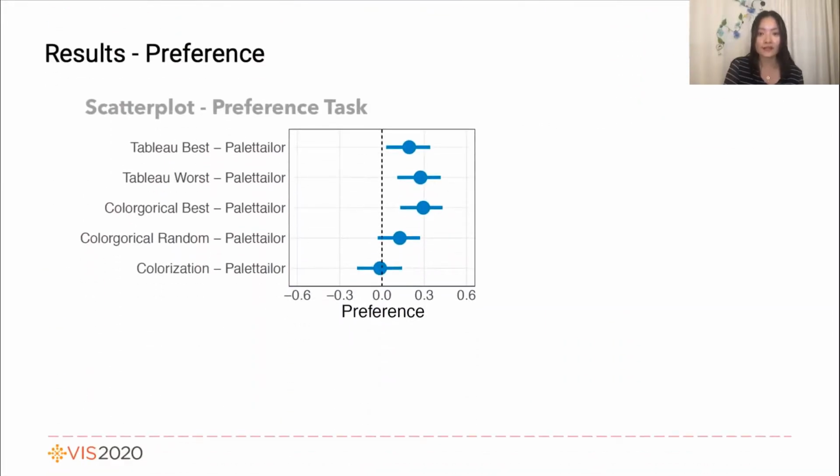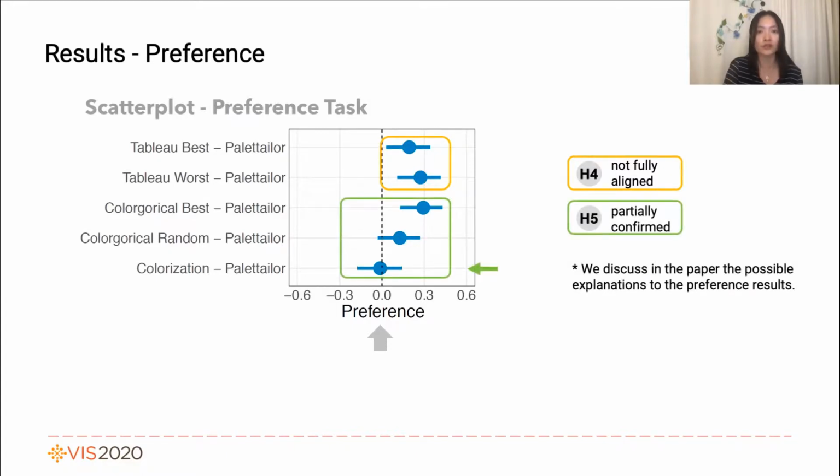For the preference task, this chart shows how Palettailor performs against benchmark conditions. A value greater than 0 means that Palettailor is preferred over the other solution and vice versa. We found that Palettailor is preferred over the conditions of the manually crafted palette, and yet is not always preferred over the conditions of the auto-generated palettes.